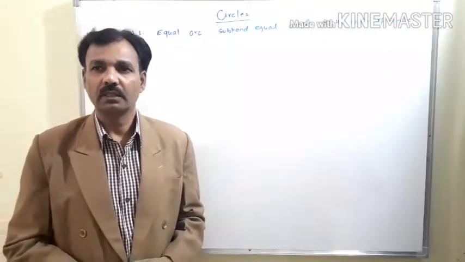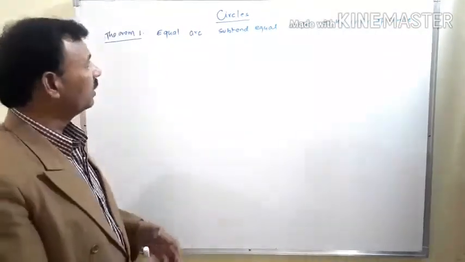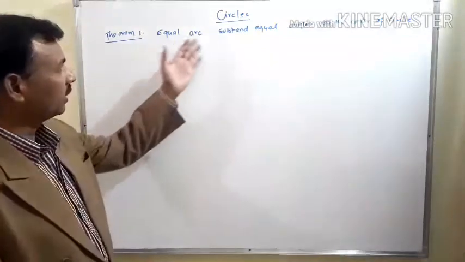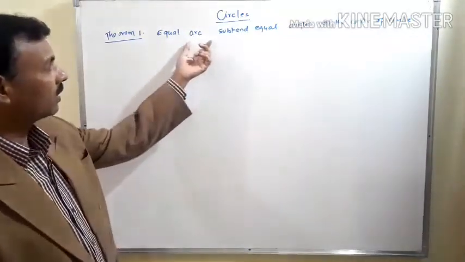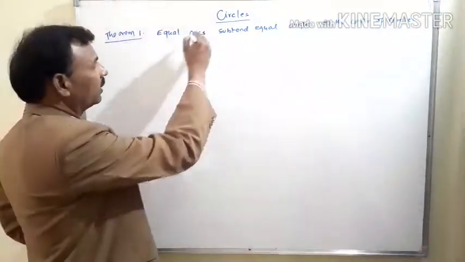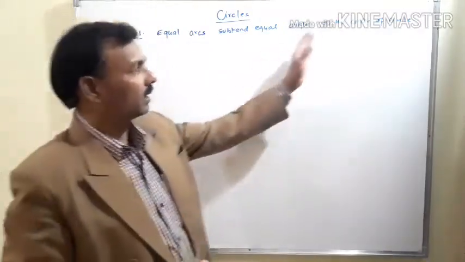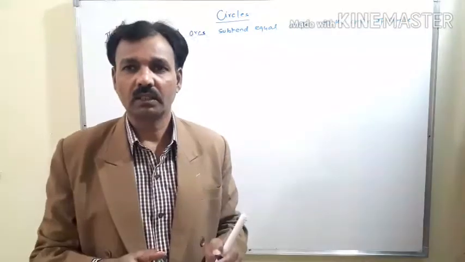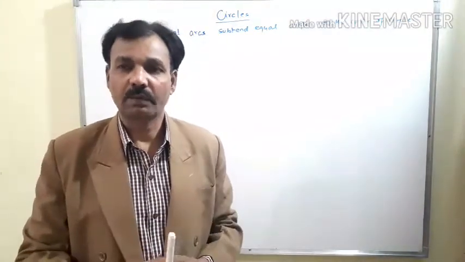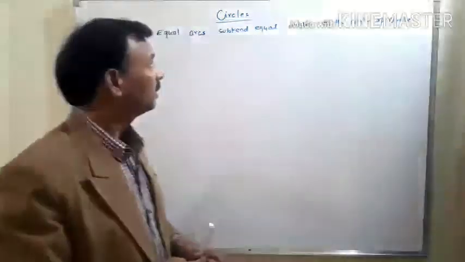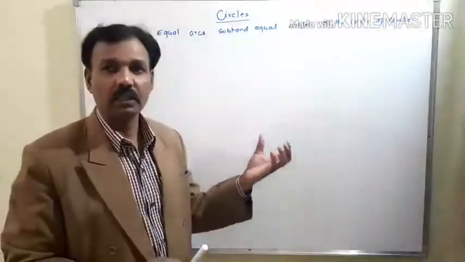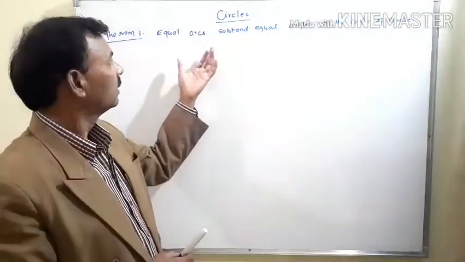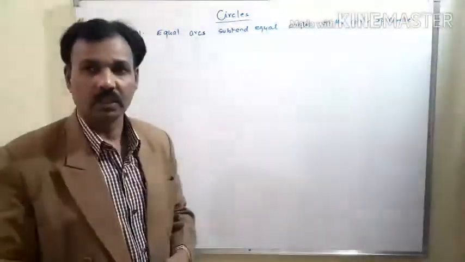Hello students, in this video we will discuss the first theorem related to circles. Equal arcs subtend equal angles at the center of a circle. That means if any two arcs are the same length in the same circle, then both arcs subtend equal angles at the center of the circle.